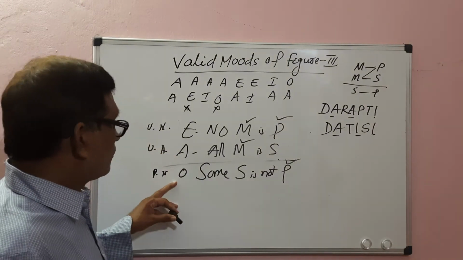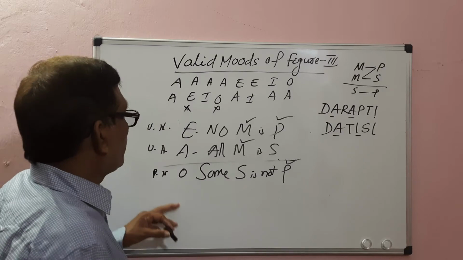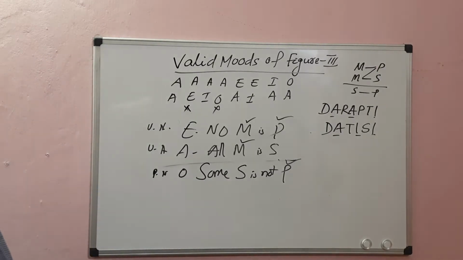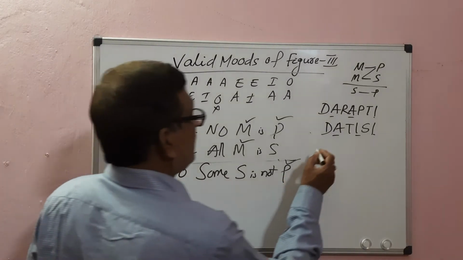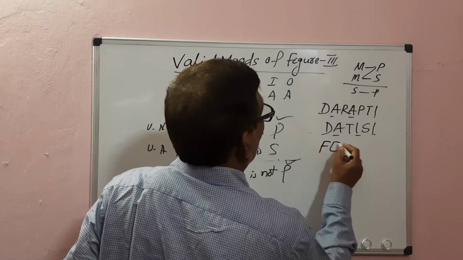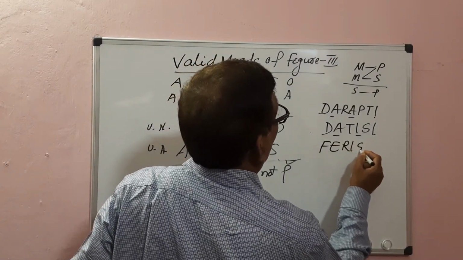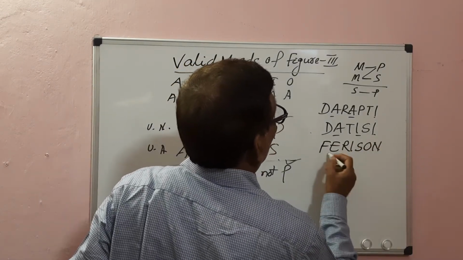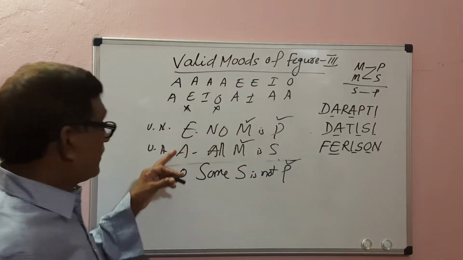From EA, the O conclusion comes. It is a valid mode. Its name is Ferison. EIO, Ferison.